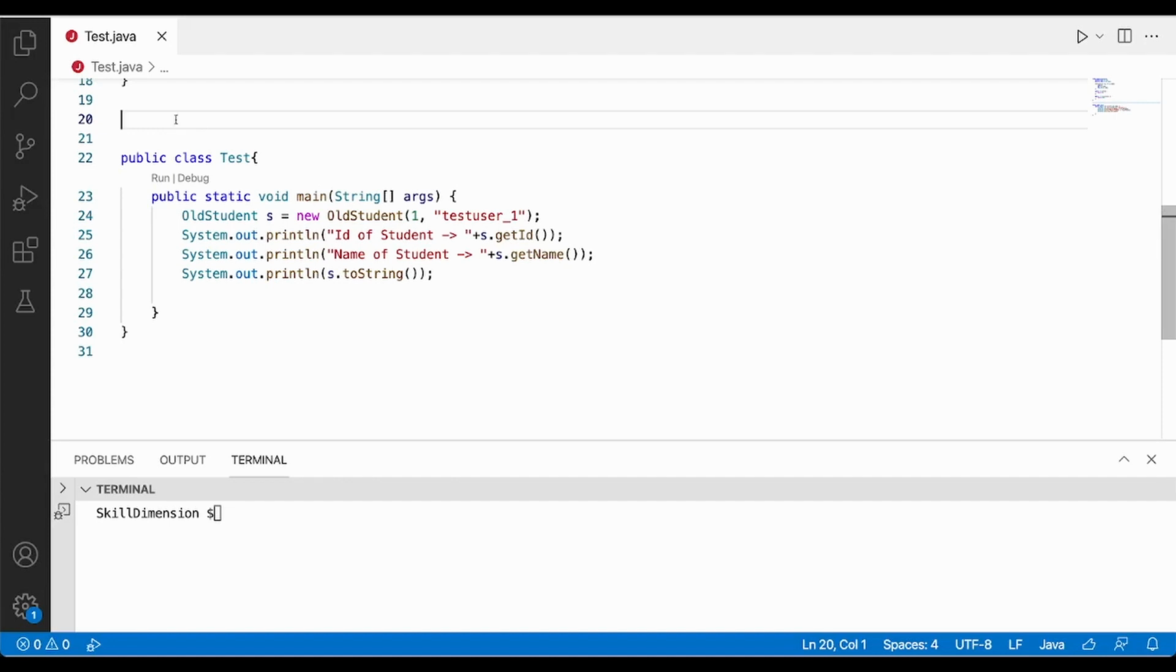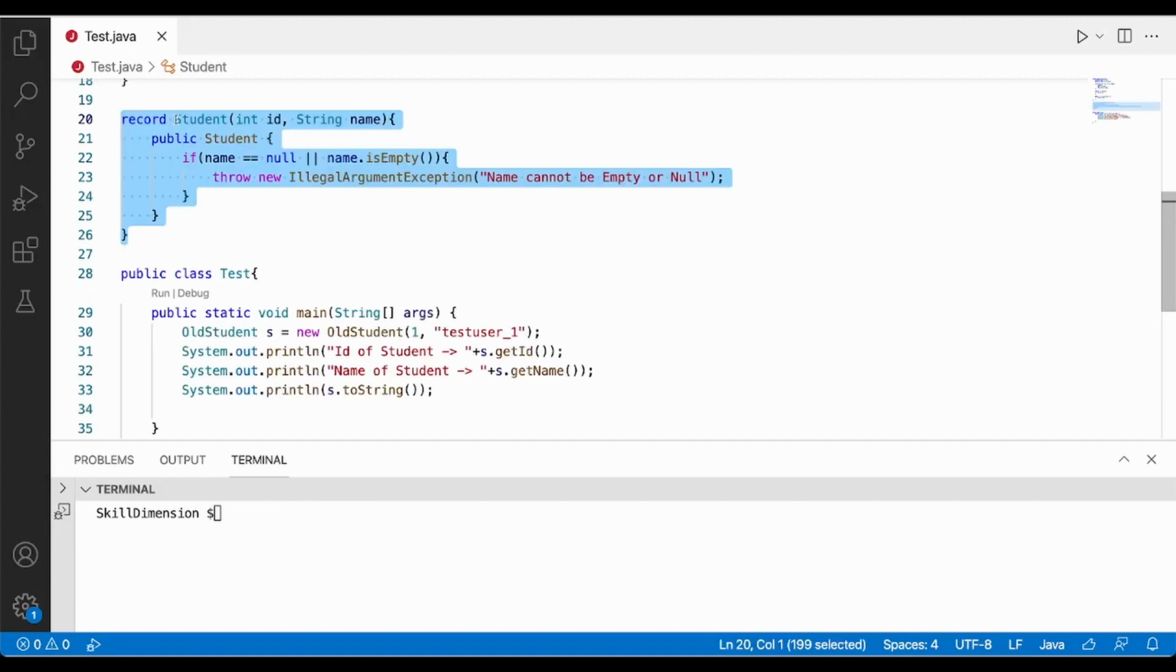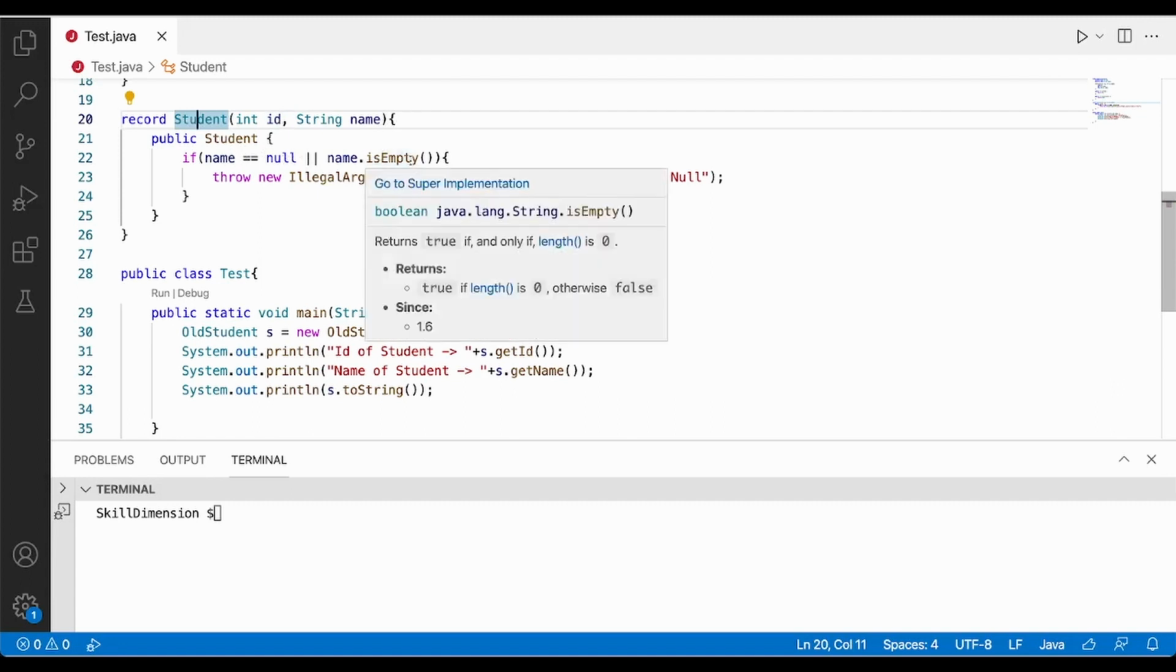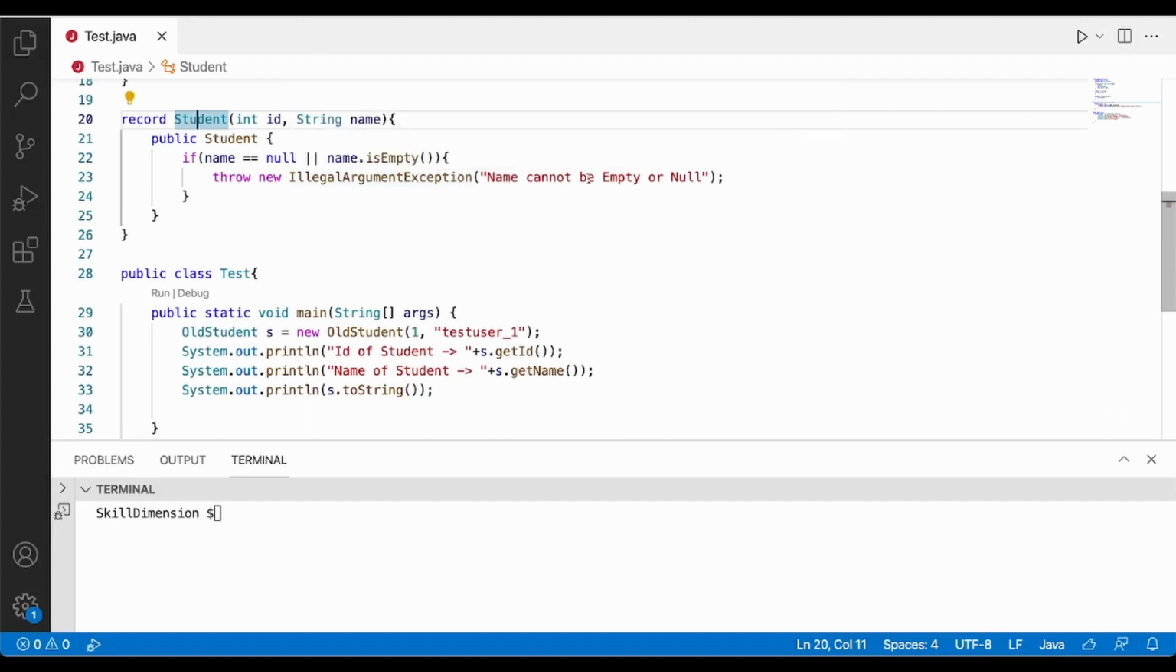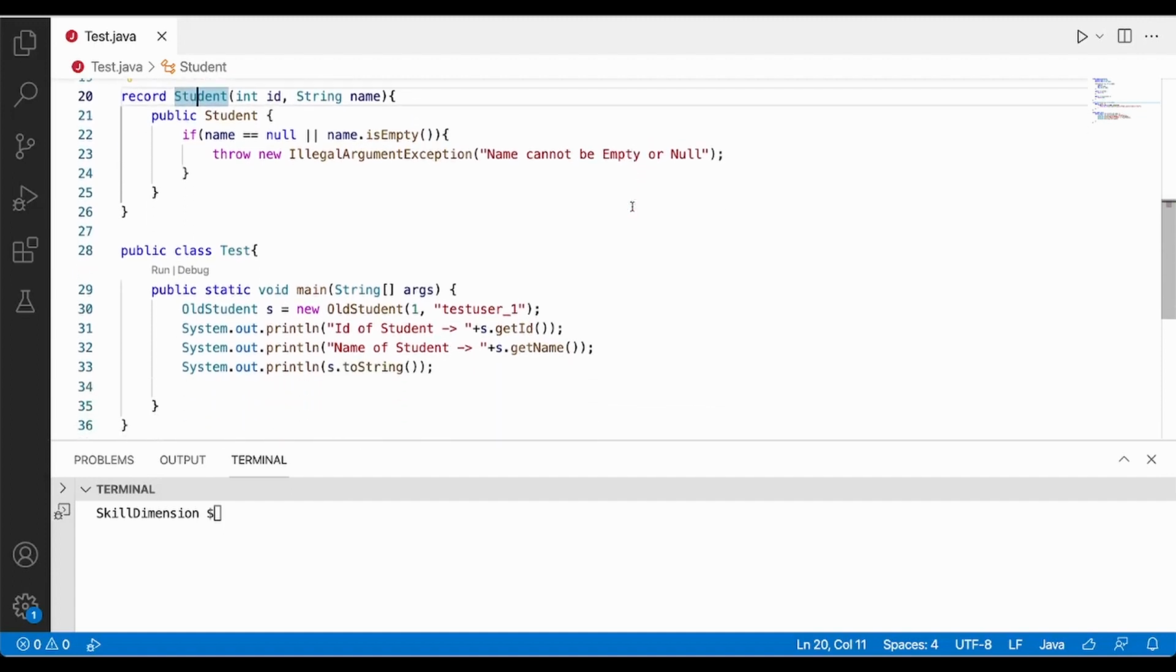I'll try to implement the same student using the record functionality in Java. Let's see what a record for the student with the same fields looks like. This is how a record would look for the student, which has an ID and a name. I have also declared this check here, which basically checks if the name is empty or null. In that case, it will throw an IllegalArgumentException with this particular message, name cannot be null or empty. Now let's try to run this.